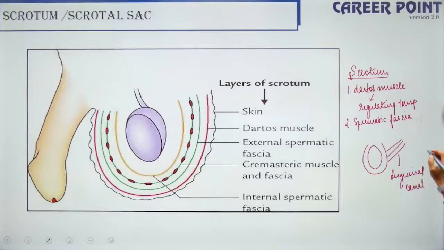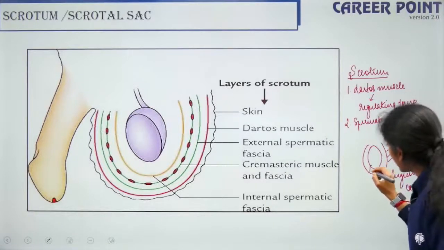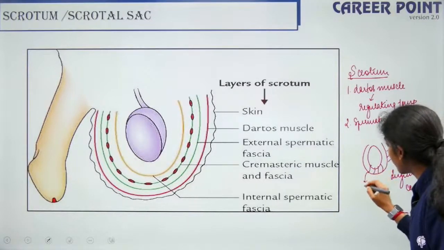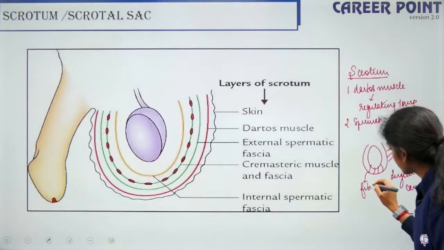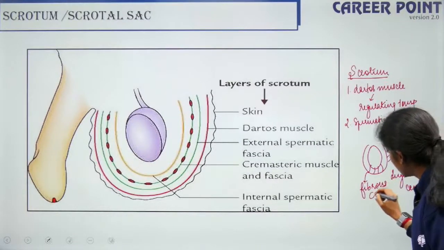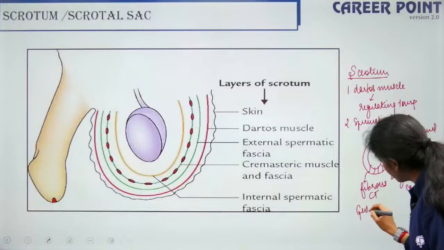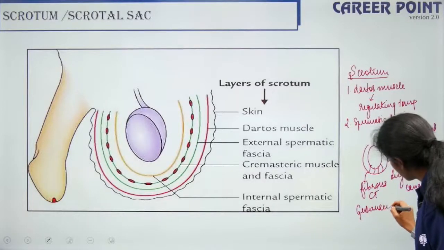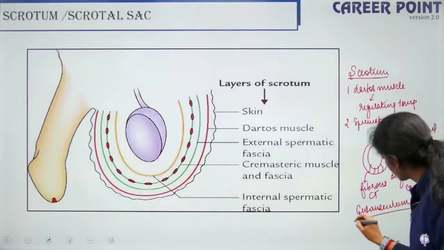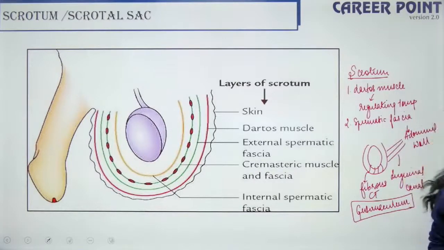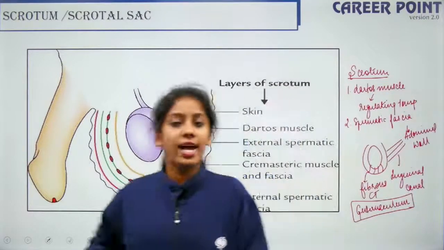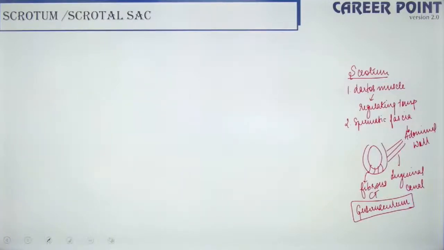So you have the inguinal canal. It is through the inguinal canal that it is attached to the abdominal wall. Okay. So your testis is attached to the scrotum by a thin fibrous connective tissue that is called the gubernaculum. Okay, understood? So are the terms that I have mentioned clear? So now let's move further.